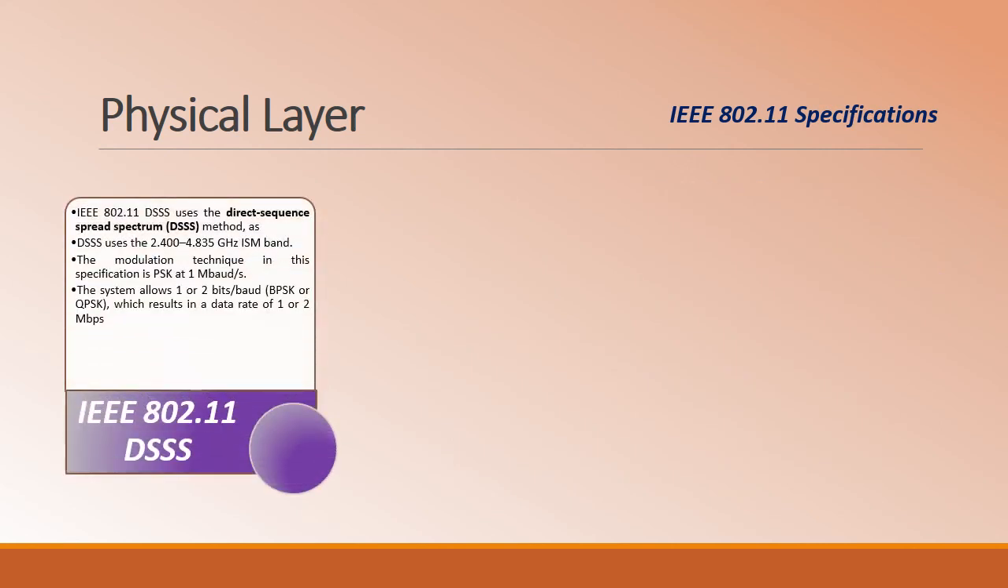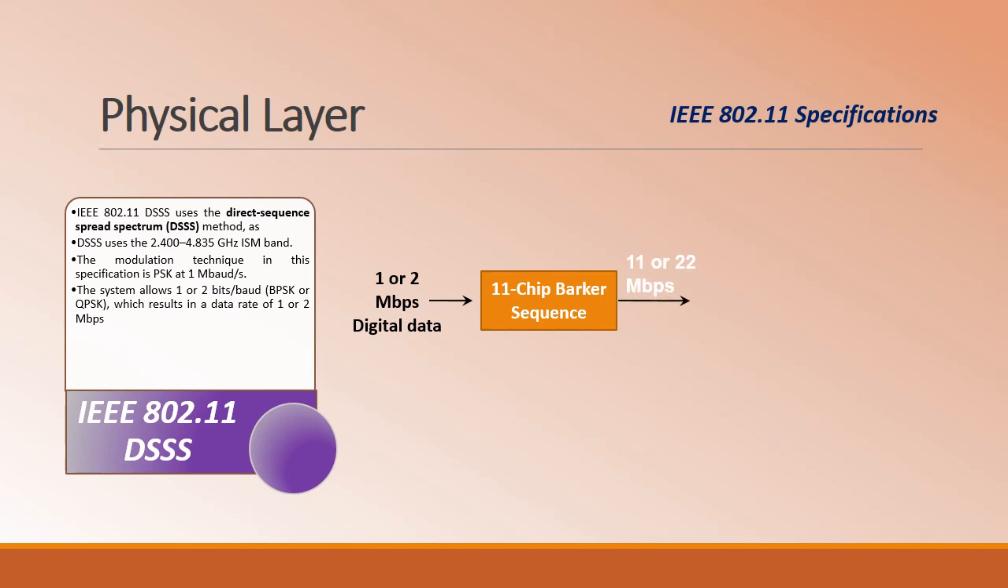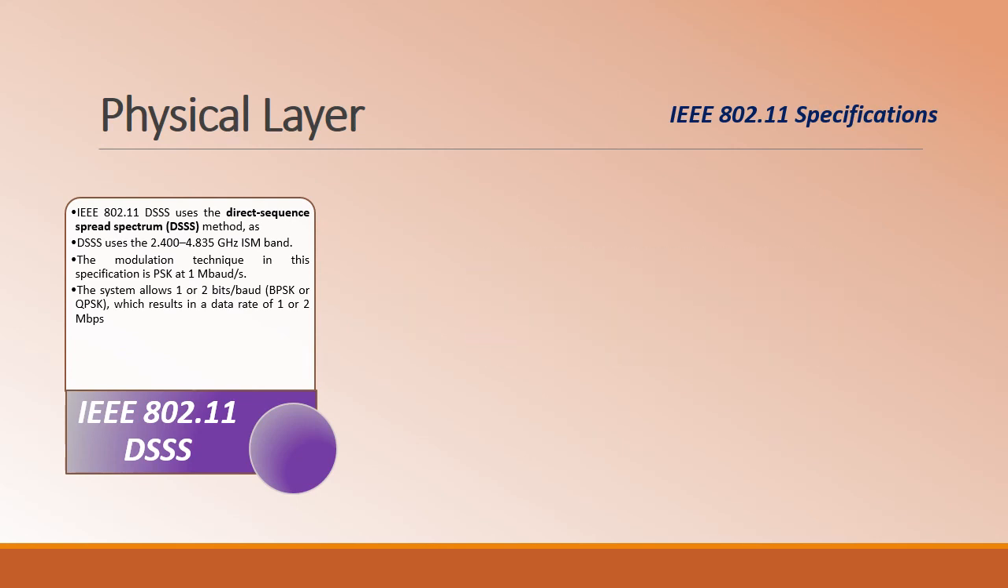The second specification, physical layer specification, is IEEE 802.11 DSSS, which is the direct sequence spread spectrum method, which uses the 2.4 to 4.835 gigahertz ISM band. The modulation implemented here is PSK, that is phase shift keying, at 1 megabaud per second, which will allow 1 or 2 bits per baud, that is BPSK, or in terms of QPSK, which will result in 1 to 2 Mbps of data rate, as it's shown in the diagram.